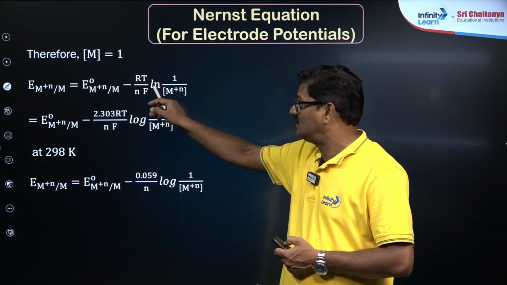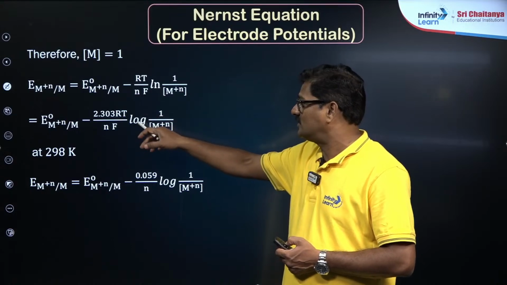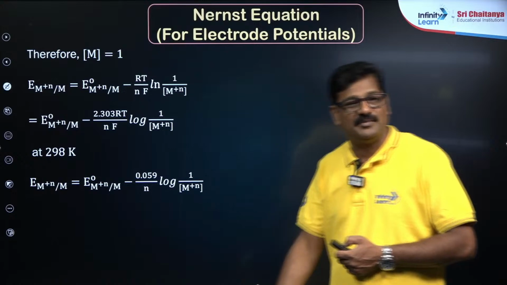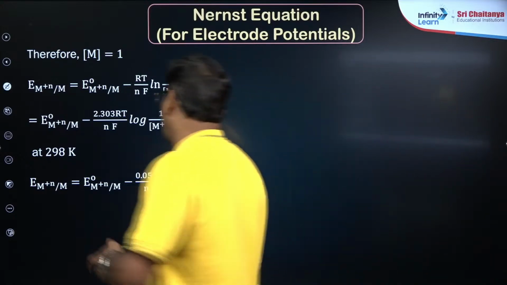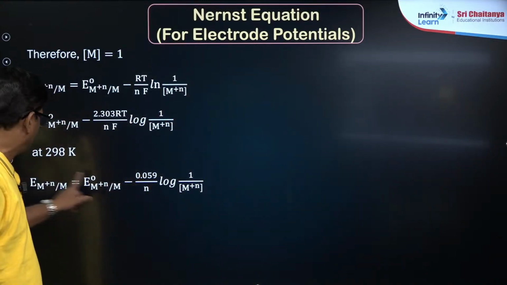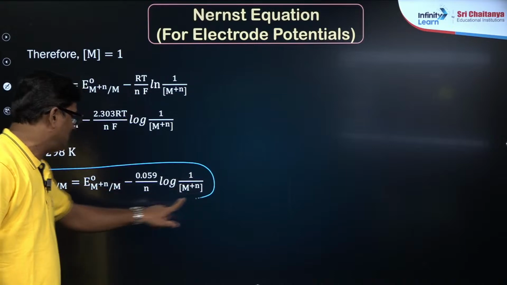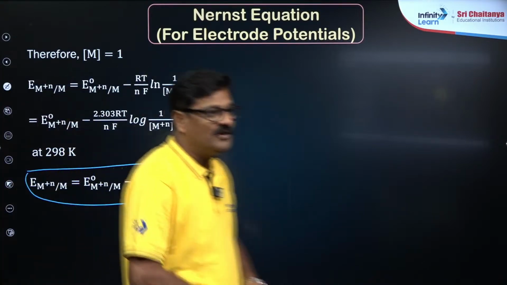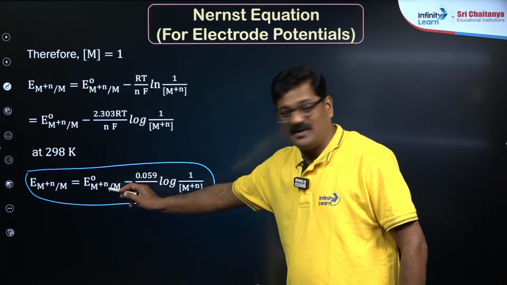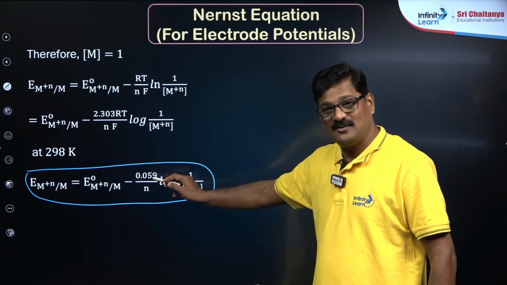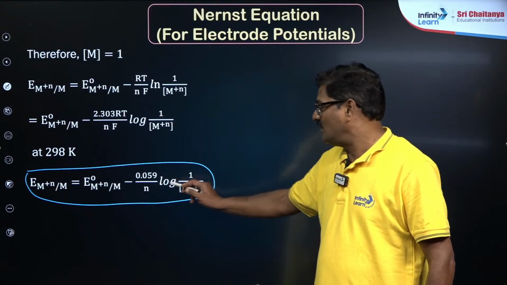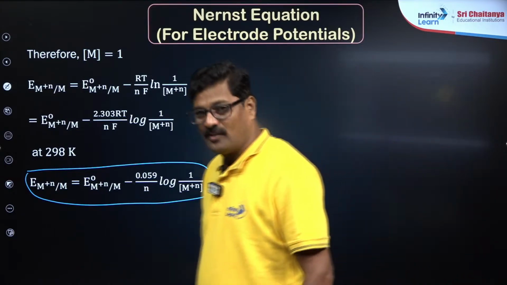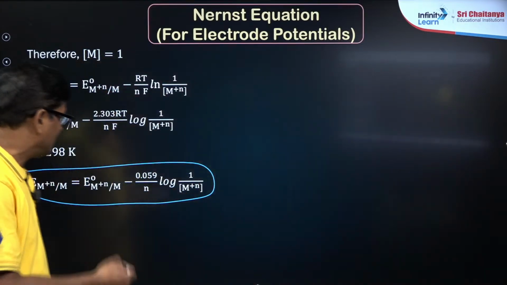If you put this in, the natural logarithm is converted into logarithm to the base 10, so 2.303 RT by nF comes, and on simplifying, the relation is going to be: EMF is equal to standard EMF minus 0.0591 by n log 1 by M^n+. For copper, for zinc, you can write it in the same way.